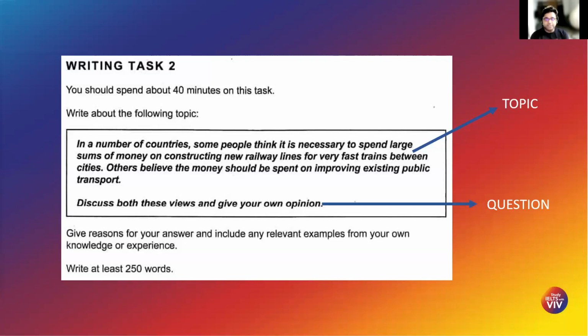When you look at the question, it says discuss both views and give your opinion. This is your essay type. So this is a discuss both views and give your opinion essay, which is mentioned in the question. Now, in this essay, you need to talk about one viewpoint in body paragraph 1 and the other viewpoint in body paragraph 2, and then give your conclusion. That's how the examiners want you to write.